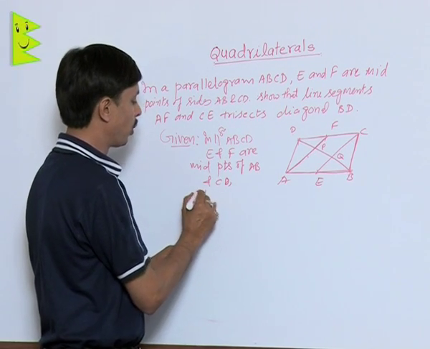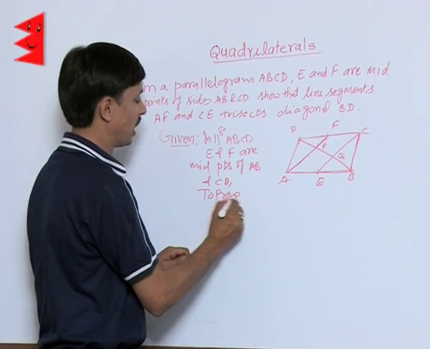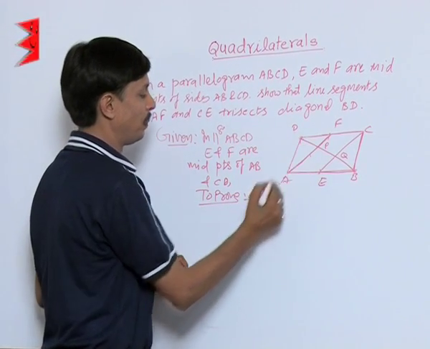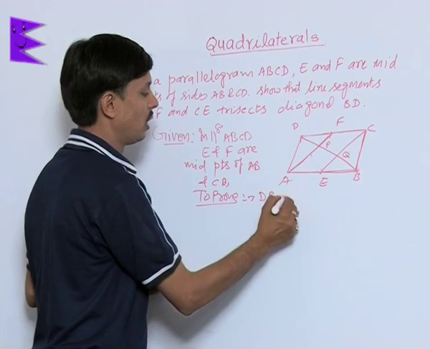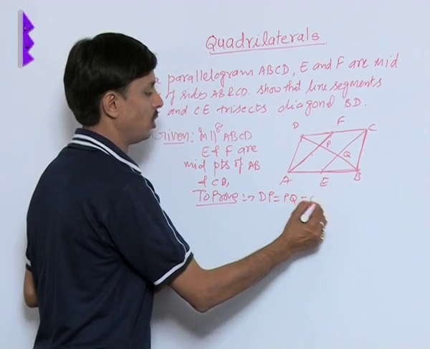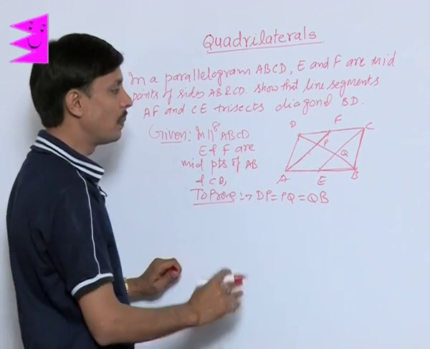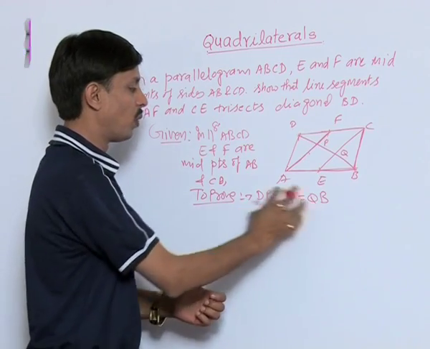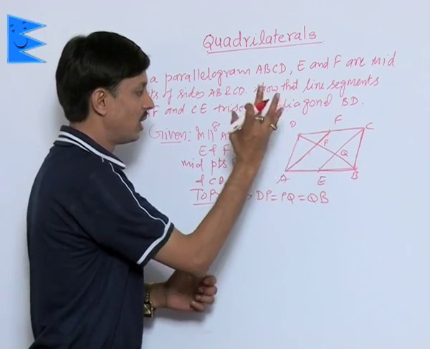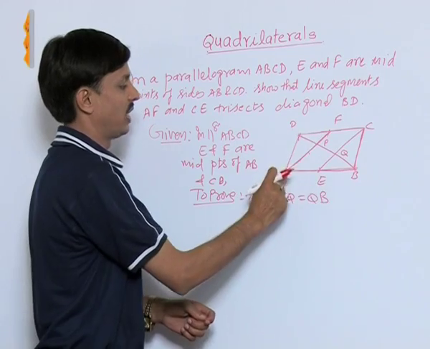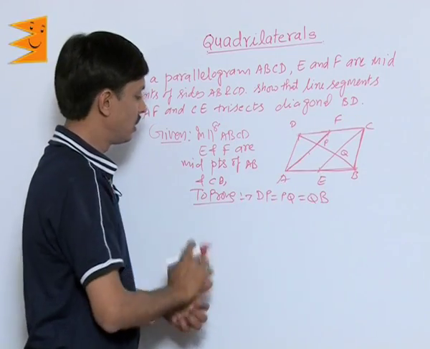What we need to prove is that part DP is equal to PQ is equal to QB. These three parts I need to prove equal, as the diagonal is trisected by AF and CE.